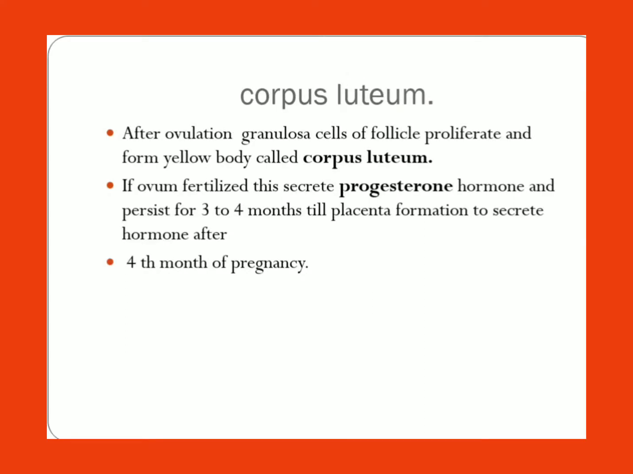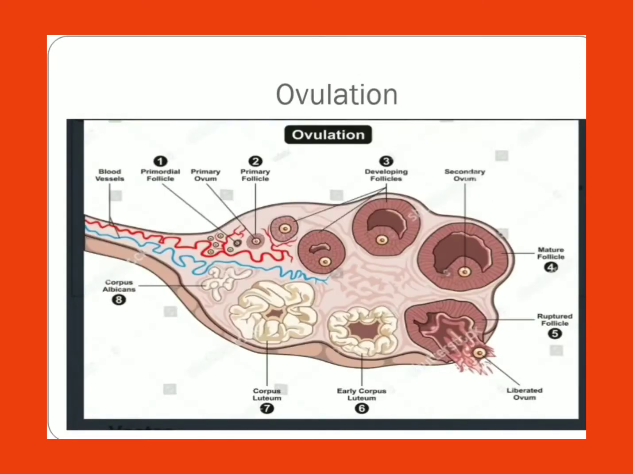After ovulation, the granulosa cells of the follicle will remain in the ovary, right? Will proliferate and form the yellow body called corpus luteum. If ovum is fertilized, this secretes the progesterone, till 3 to 4 months it persists, and which maintains the pregnancy, right? If it is not fertilized, the corpus luteum will persist only for 14 days.